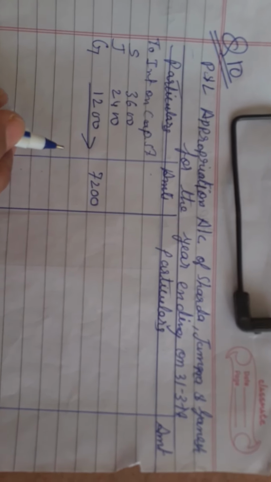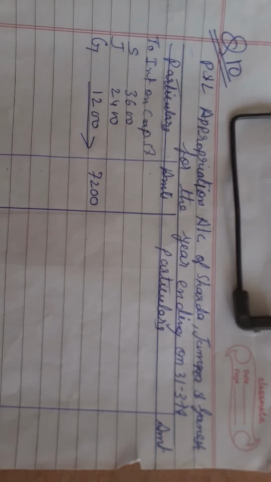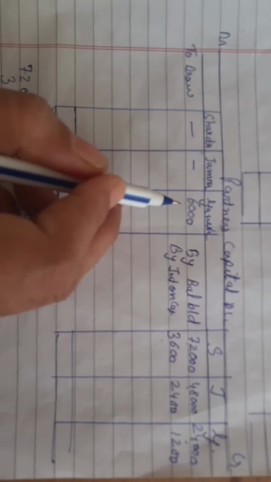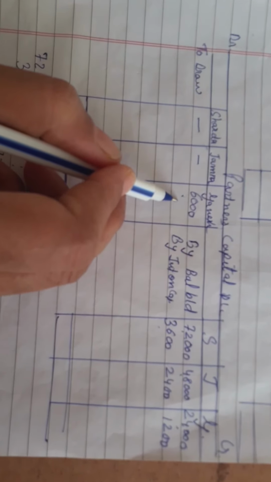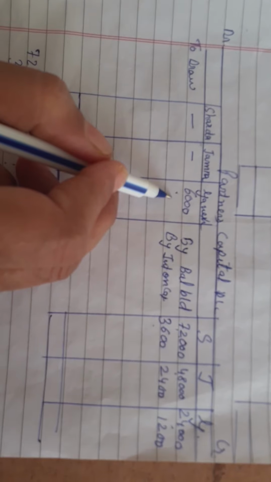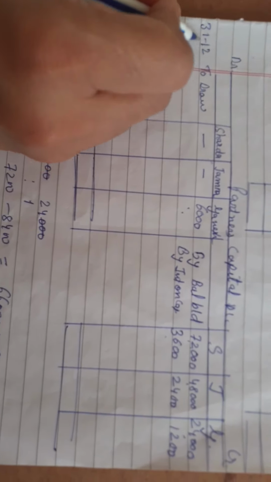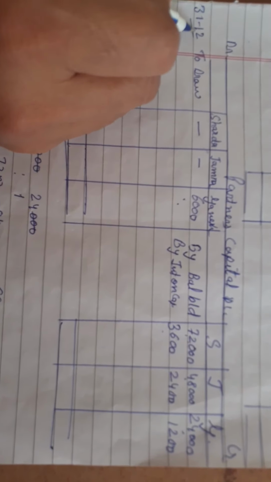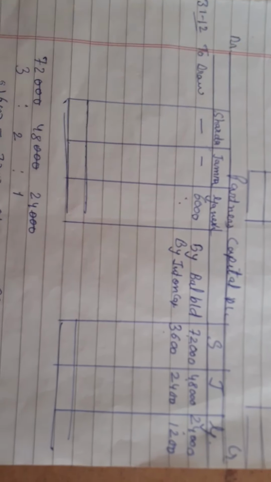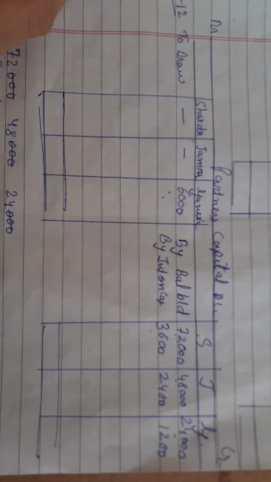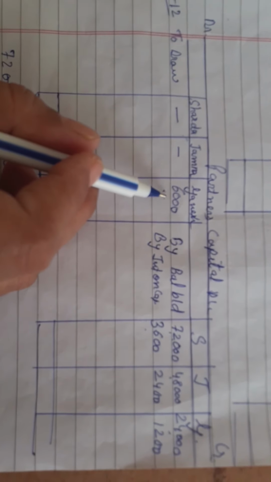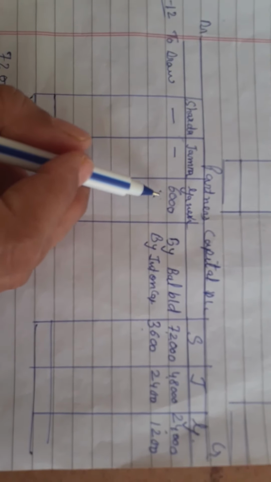Clear? So now the next one given is 8% interest on drawing, and the date of drawing is already given, that it was withdrawn on 31st/12. So it means how many months? 12 you are not going to include. You are going to take 1, 2 and 3. So 3 months interest at the rate of 8%.